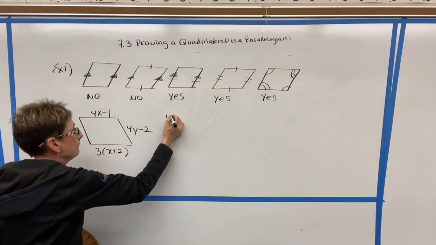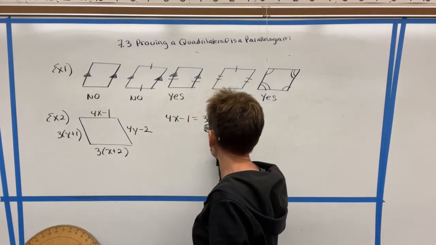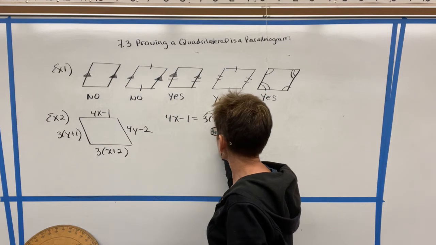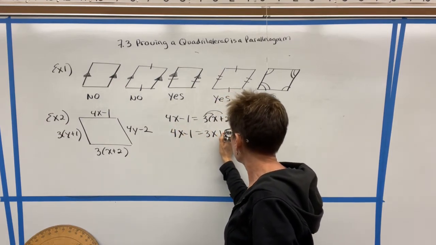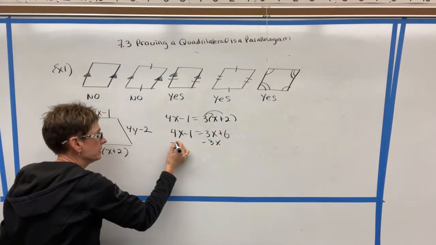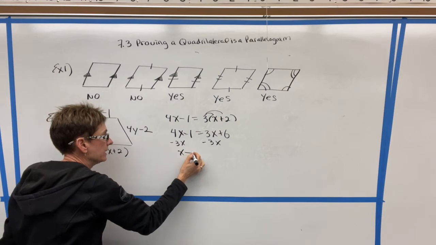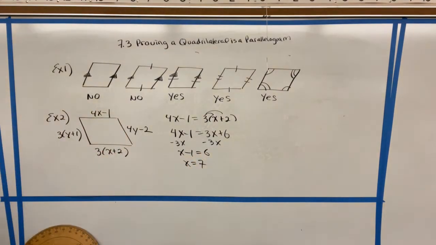So we can set 4x minus 1 equal to 3 times x plus 2. Let's go ahead and distribute. And then what we're going to do is subtract 3x from both sides. So we have x minus 1 is 6, or x is 7. So if x was 7, that pair of opposite sides would be congruent.